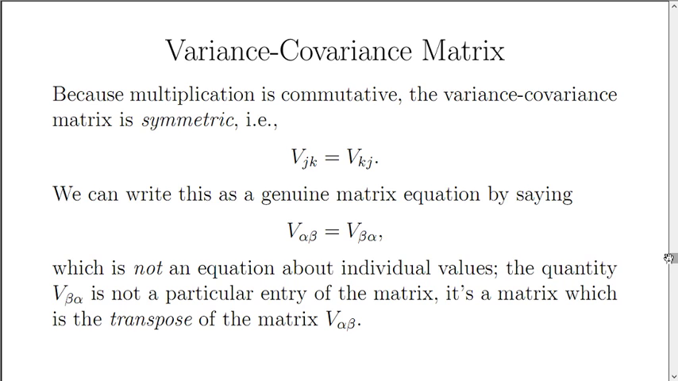That is to say, the covariance between items j and k is the same as the covariance between items k and j. We can write this as a genuine matrix equation by a very similar notation, but it's not actually an equation about individual values. The quantity v sub beta alpha is not some particular entry of the matrix. It's a matrix itself, which is the transpose of the matrix v sub alpha beta.